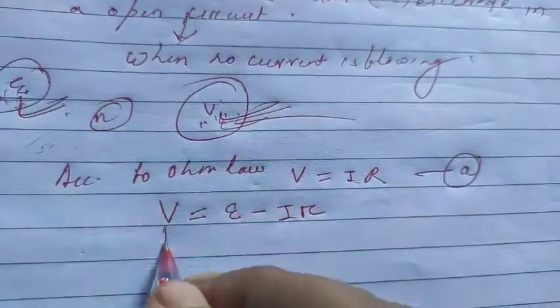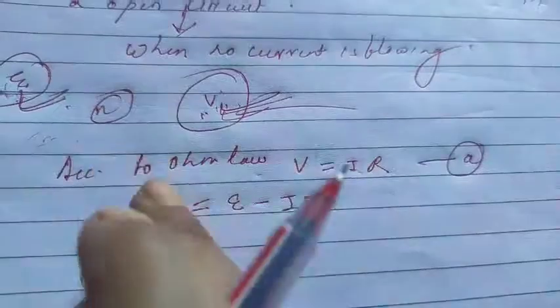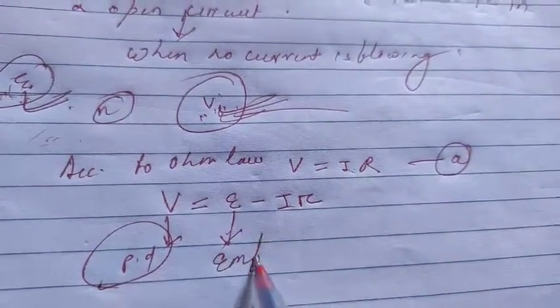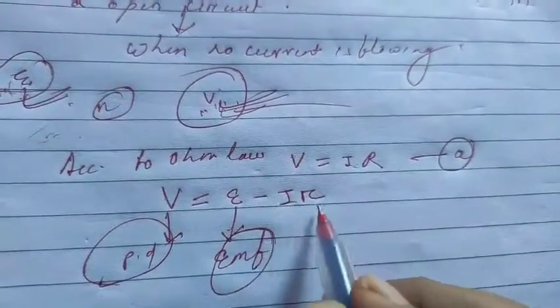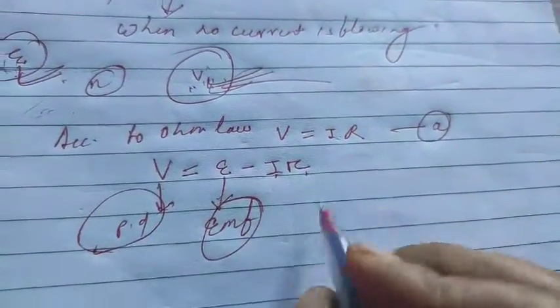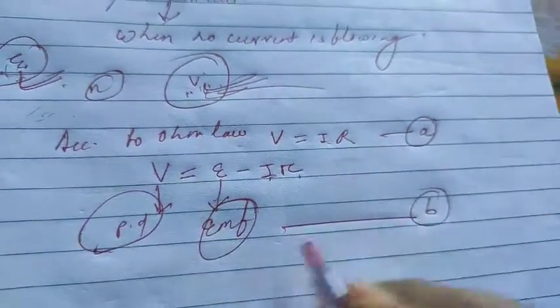So what are these all? This is the potential difference when you are supplying the current. This is the EMF, meaning beforehand present in the battery. This is the internal resistance and this is the current flowing through the circuit. Okay. Suppose this is my equation number B.